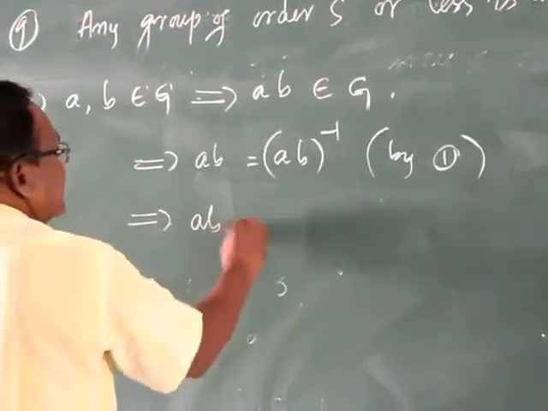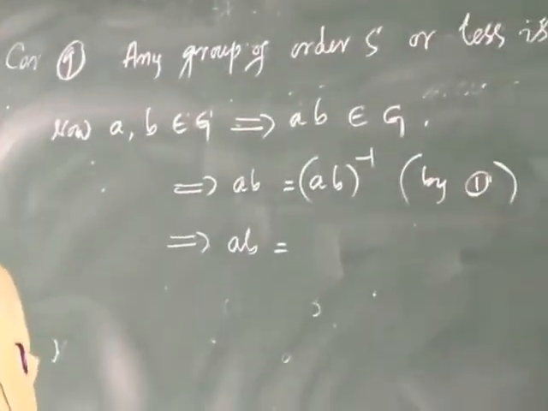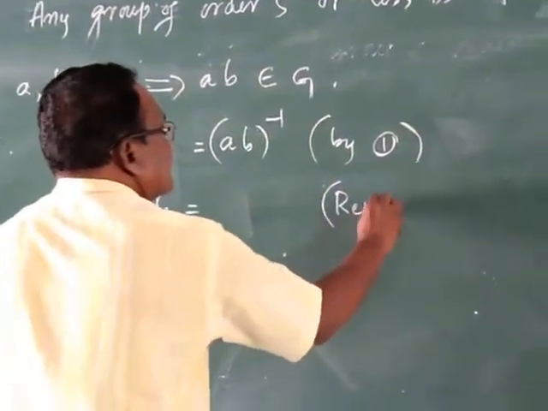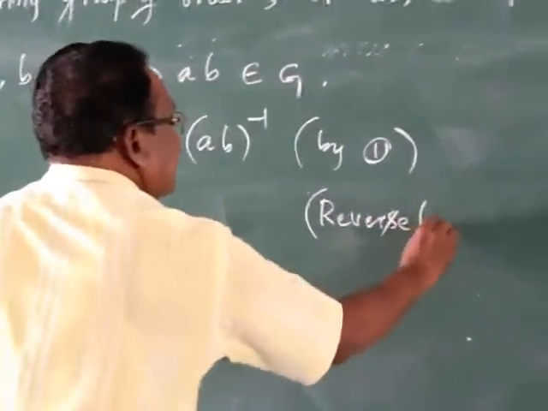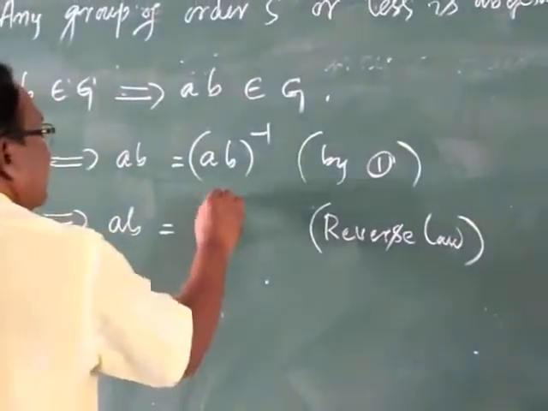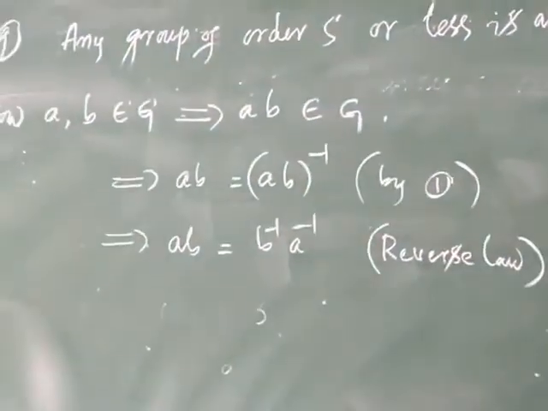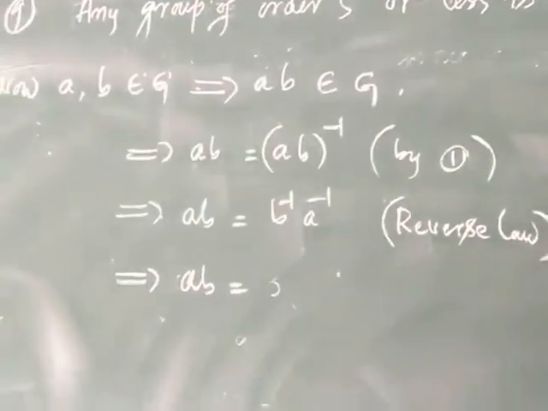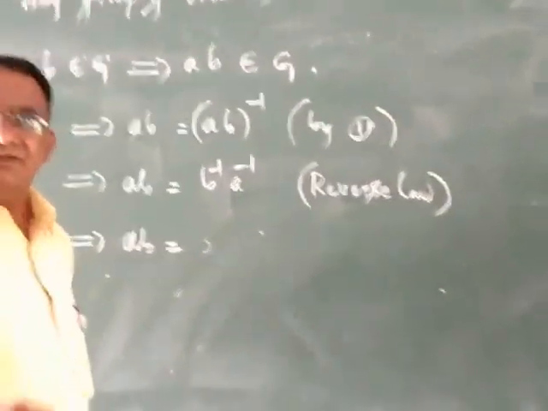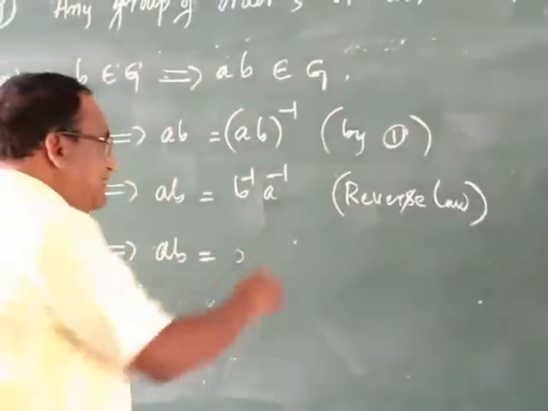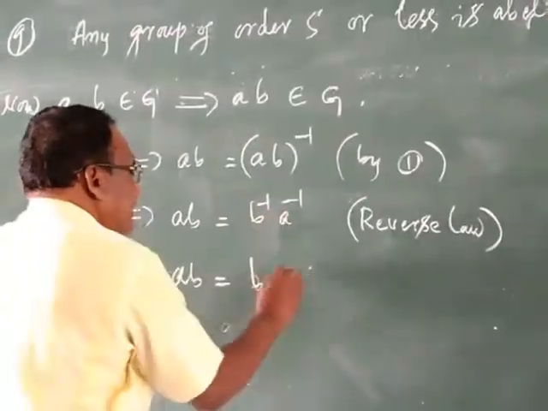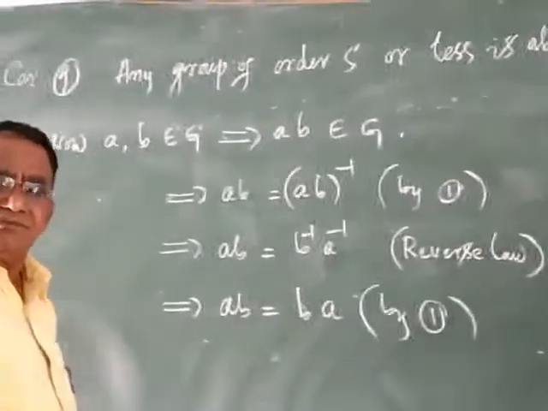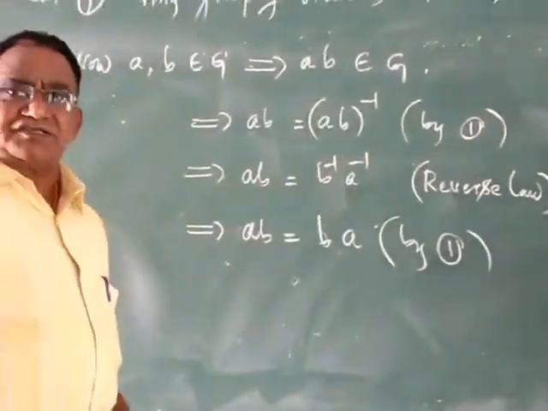This implies ab is equal to (ab) whole inverse, which by reverse law is equal to b inverse into a inverse. This implies ab is equal to b into a, again by result number 1, since b inverse is b and a inverse is a.